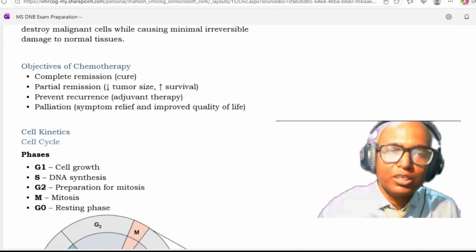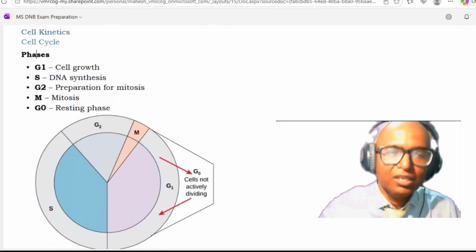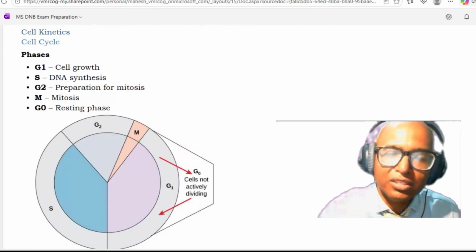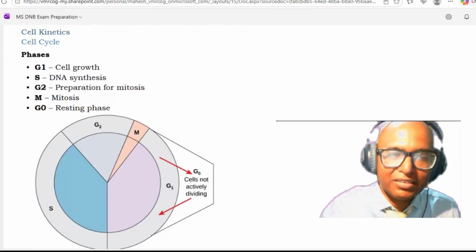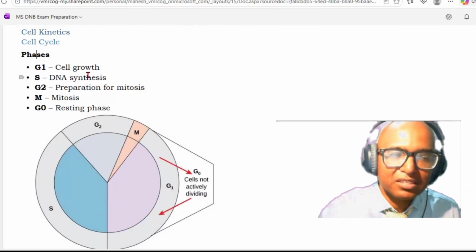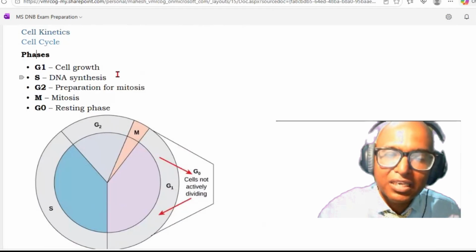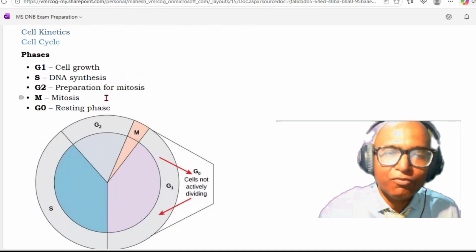Whenever you are writing about chemotherapy, you should describe the cell cycle, the phases of the cell cycle, because drugs act on the different phases of the cycle. So what are the different phases? There is a G1 phase during which cell growth happens. Then there is an S phase where there is DNA synthesis. G2 phase is the stage before mitosis, so the cell is preparing for mitosis. Then it is followed by mitosis. And G0 is a resting phase.